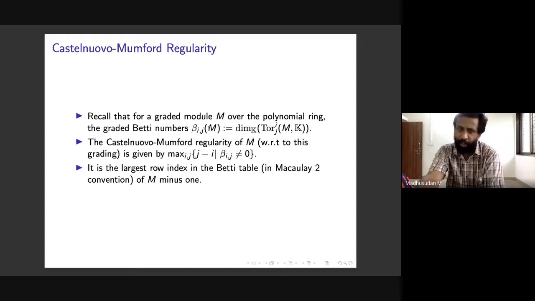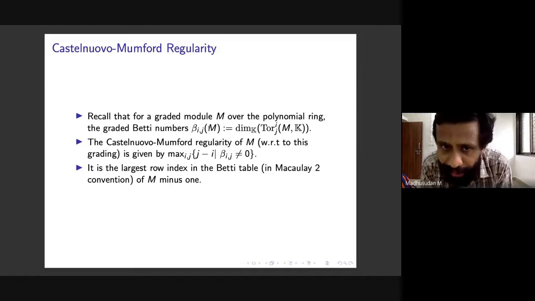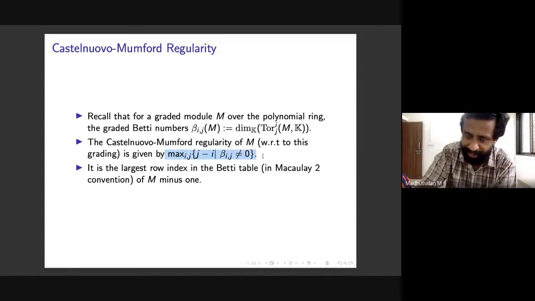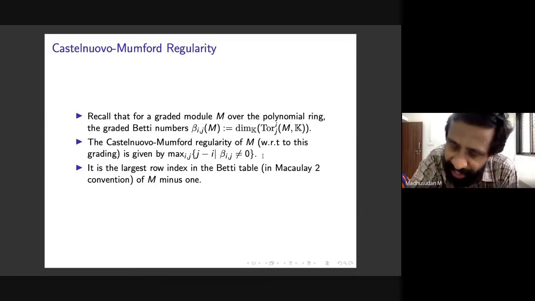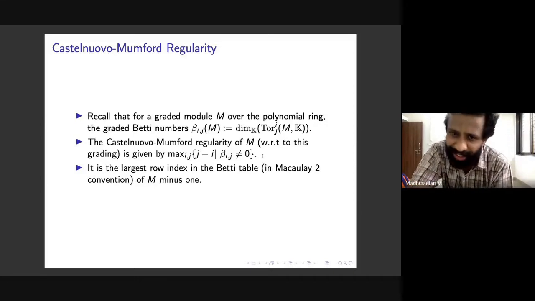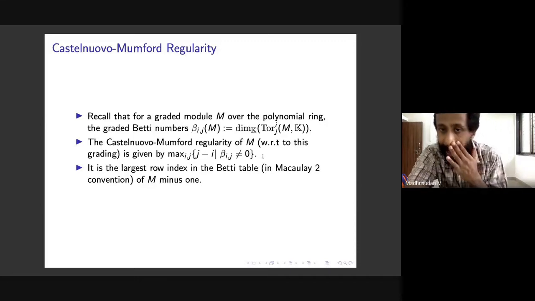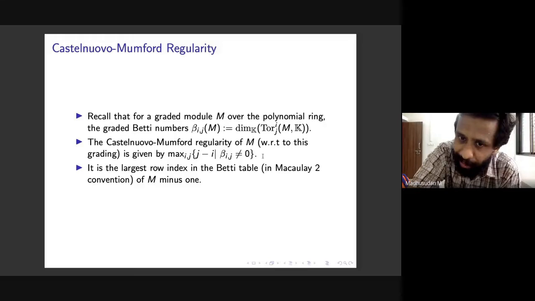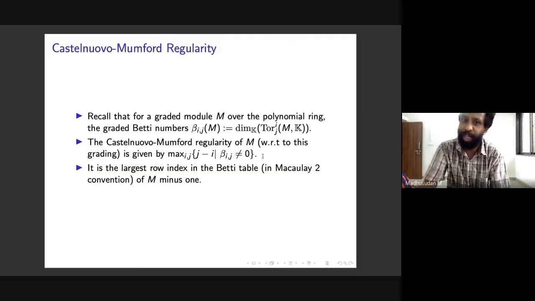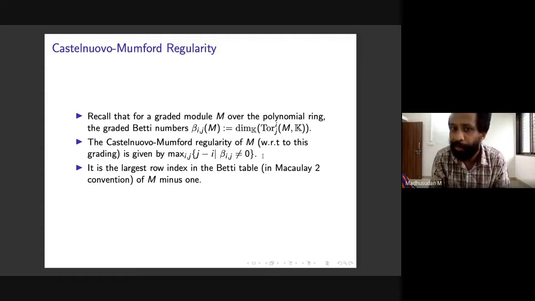Once you have these, the Castelnuovo-Mumford regularity is given by the maximum over ij of j minus i, taken over all ij such that beta ij is not 0. This is a little dry technical definition, but there's a simple way to read off this number from the Betti table. If you write the Betti table of M in the standard Macaulay 2 format, this regularity is just the largest row index in this Betti table. So this is a quick and dirty way to read off this Castelnuovo-Mumford regularity.